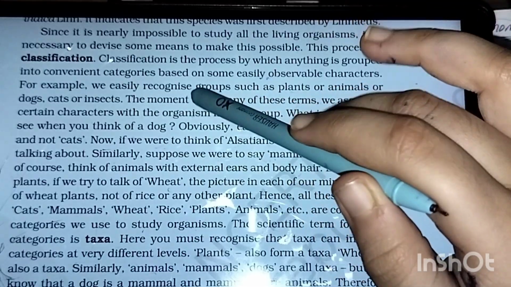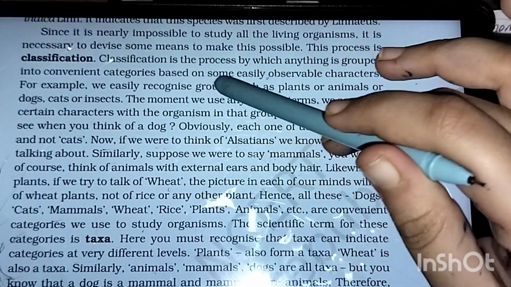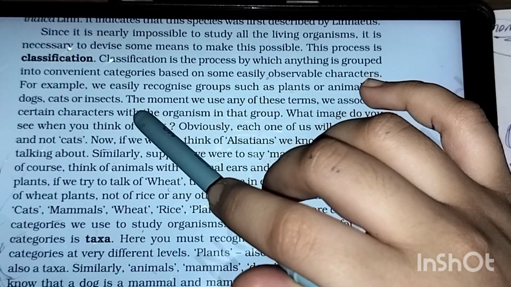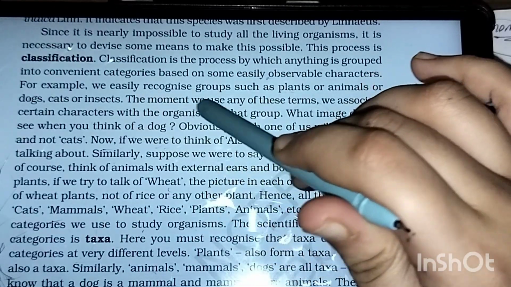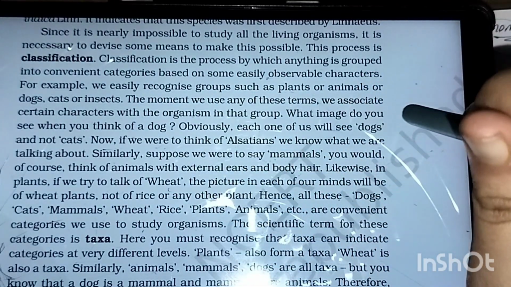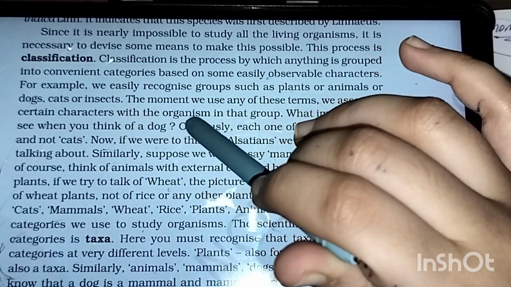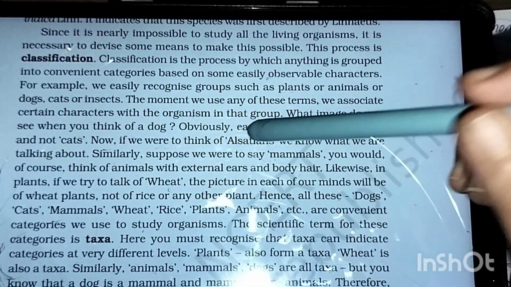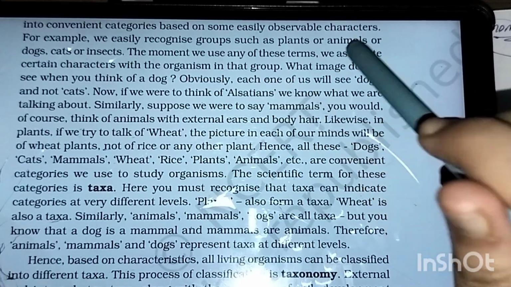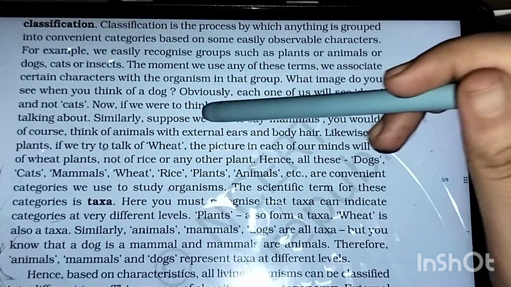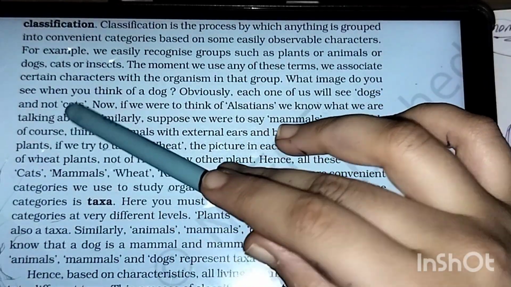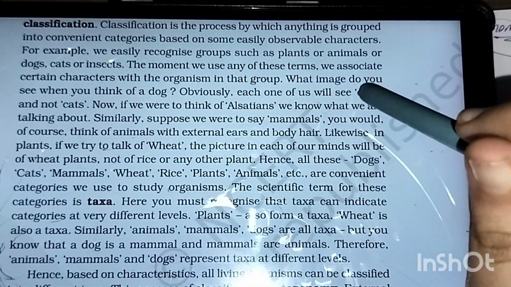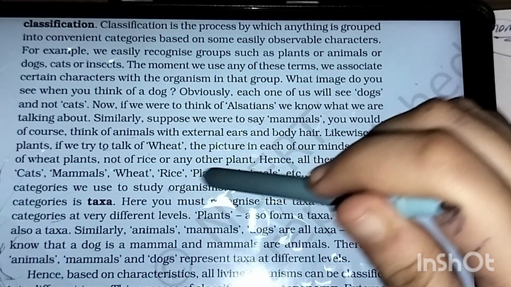For example, we can easily recognize groups such as plants or animals or dogs or insects. The moment we use any of these terms, we associate certain characters with the organism in that group. What image do you get when you talk about a dog? Obviously, each one of us will see dogs and not cats, and when we think Alsatians, we know that we were talking about it.